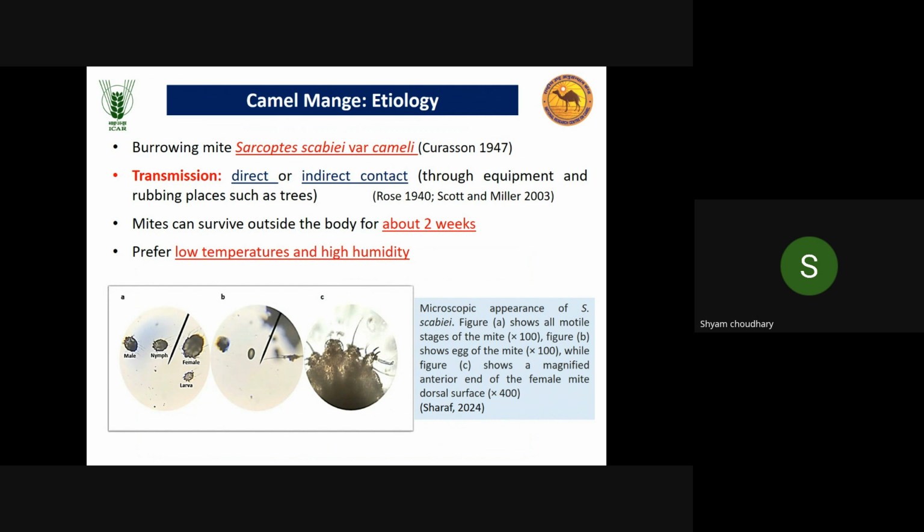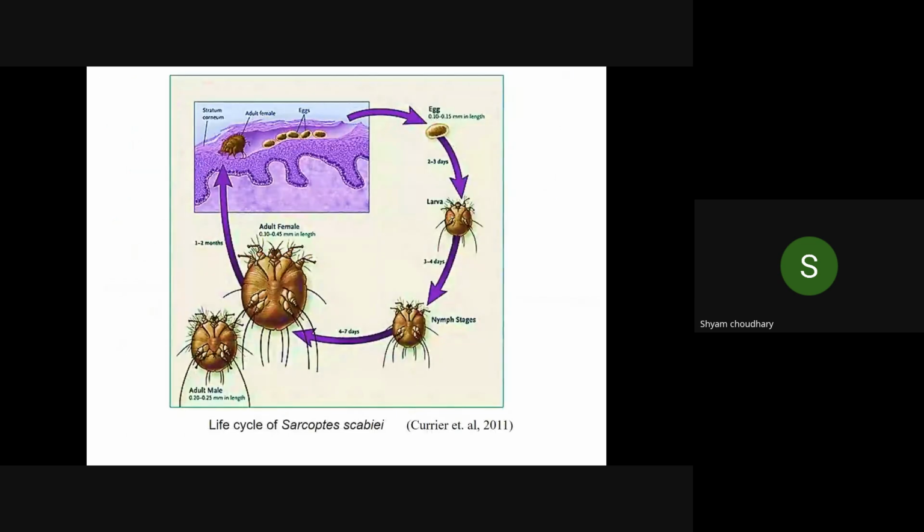The mite can survive outside the body for about 2 weeks, so its prevalence and spread are very high. It prefers low temperature and high humidity. That's why the rainy and winter season is most favorable for this.